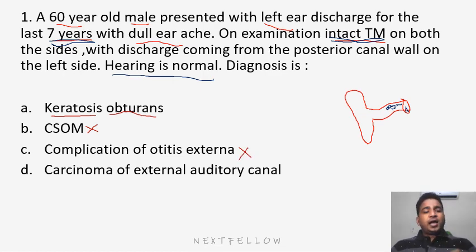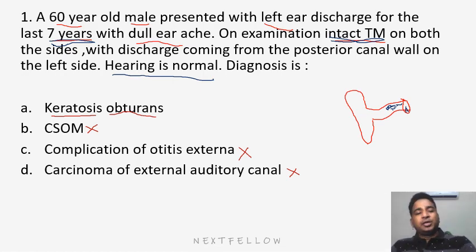Option D, carcinoma of the external auditory canal. According to me, this option is also incorrect, because with any cancer anywhere in the body, if it continues for 7 years, there will definitely be some mass and bony destruction. Hearing can't be normal in any patient with cancer of the ear, because in 7 years this carcinomatous tissue will expand and grow, and that will definitely disrupt hearing or damage the tympanic membrane.